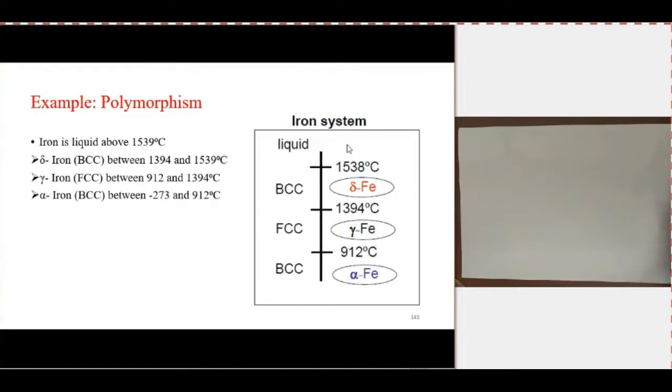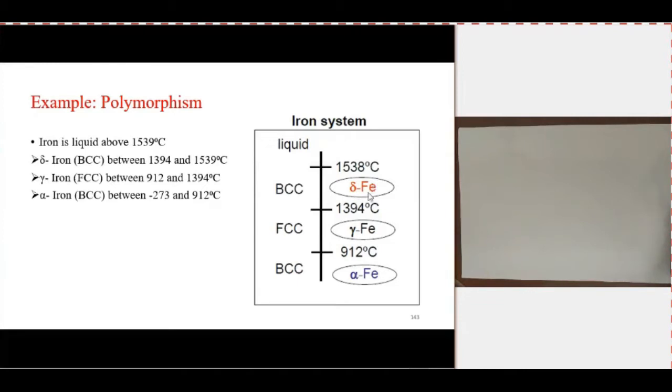When we solidify this iron, initially between 1538 degrees Celsius and 1394 degrees Celsius, iron is in BCC crystal structure, body-centered cubic structure, and we give the name delta iron for that state.